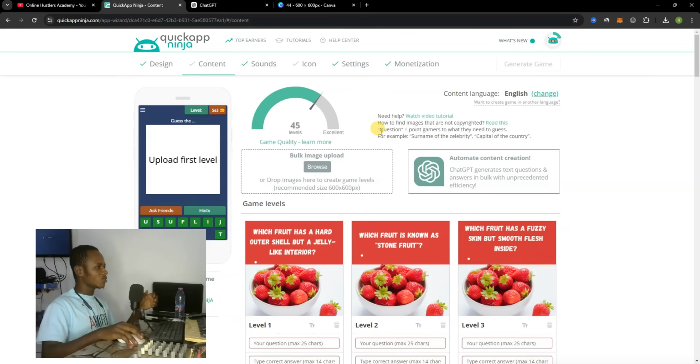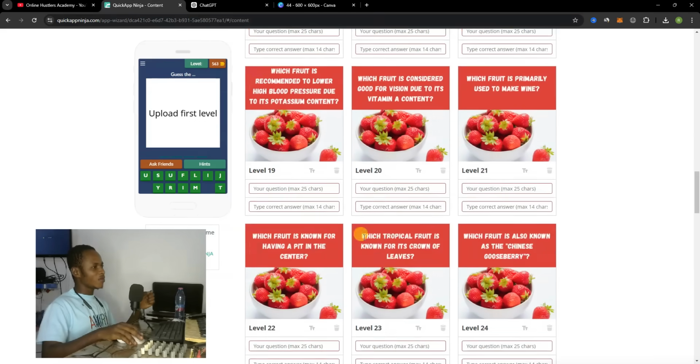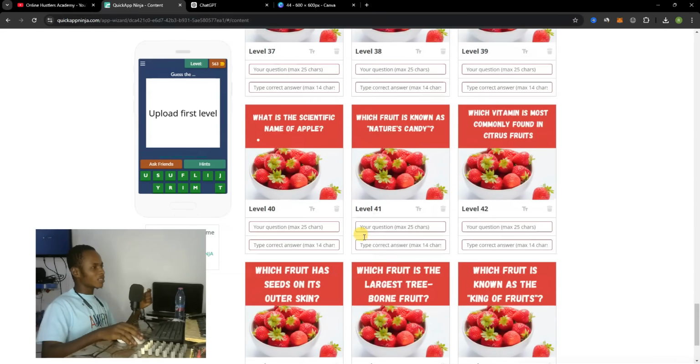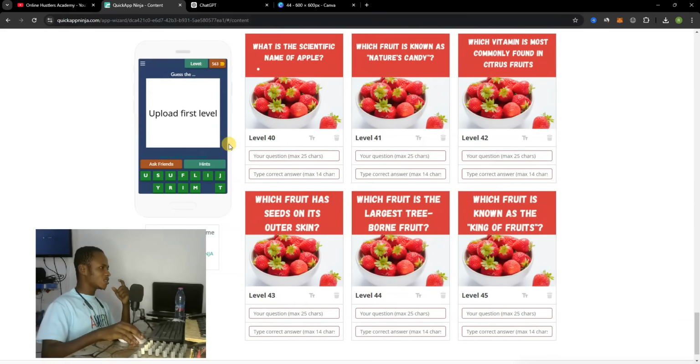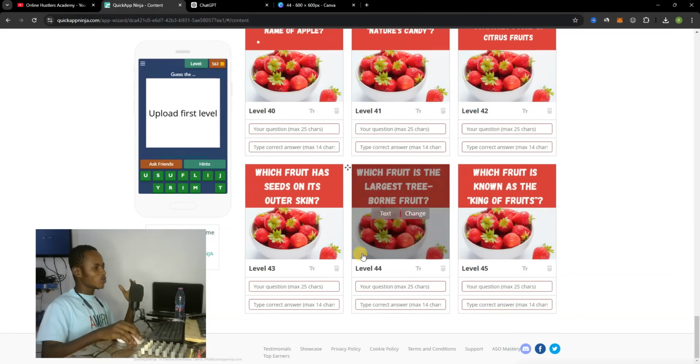You can see over here I have 45, level 45, so the person must play up to level 45. I can ask ChatGPT to also continue and generate all the questions up to 100 for me. Yes, I can ask, but due to time reasons, I just want this tutorial to be very short. There's no need for me to continue with it.